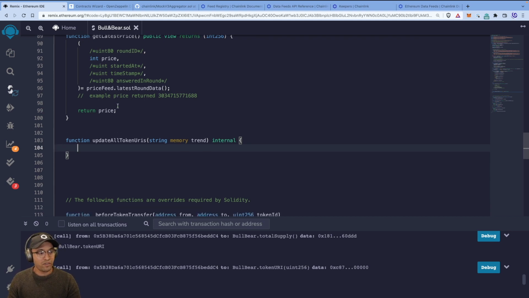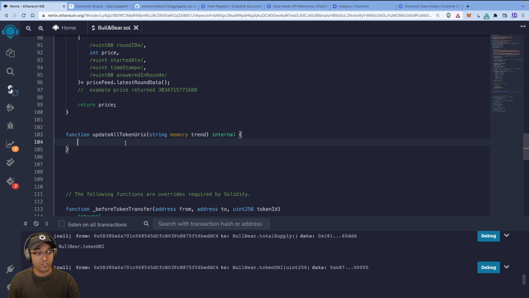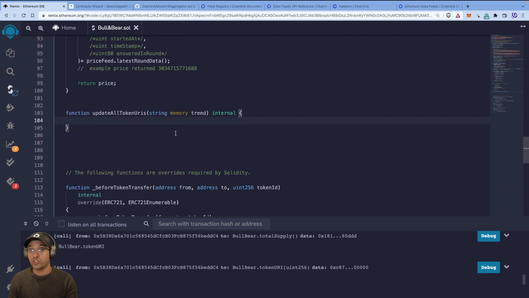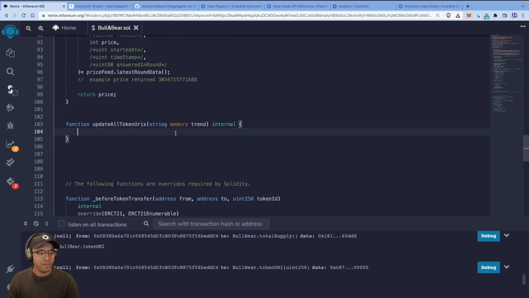Now, what we're going to have to do is we're going to get a string in here, and we're going to have to check whether that string is equal to bear or bull. These are the two options, right? You could do an inner, and maybe in fact, we could do that for the assignment, which I'll give you in a bit about doing randomness. But we need to compare strings.